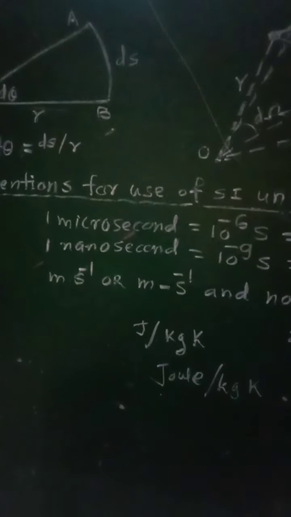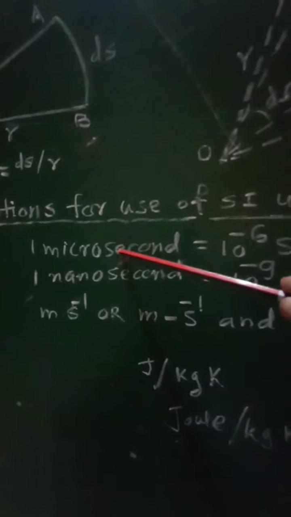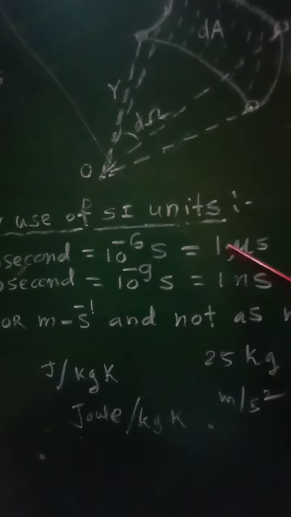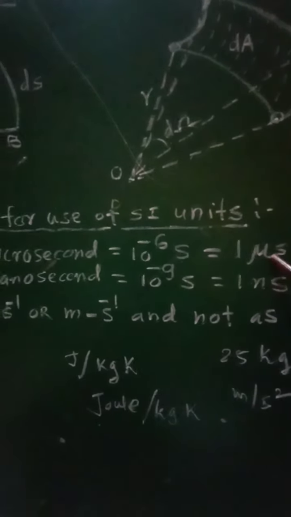Next is the seventh rule: the prefix symbol is used before the symbols of units. For example, 1 microsecond, equal to 10⁻⁶ second, will be written as 1 µs.